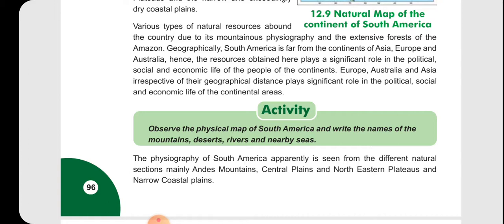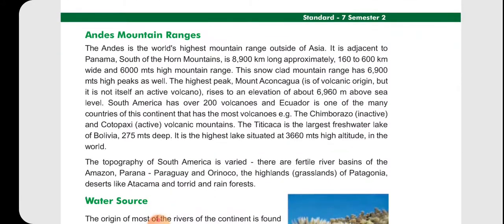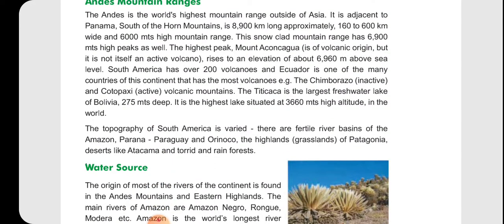The physiography of South America is seen from different natural sections, mainly the Andes Mountain, the Central Plains, the Northern Eastern Plateau and the narrow coastal plains. So if we try to study South America, we have to see it from various sections, and the most important part in understanding South America is the Andes Mountain. The Andes mountain plays a very important role. Now what is the reach of this Andes mountain range?